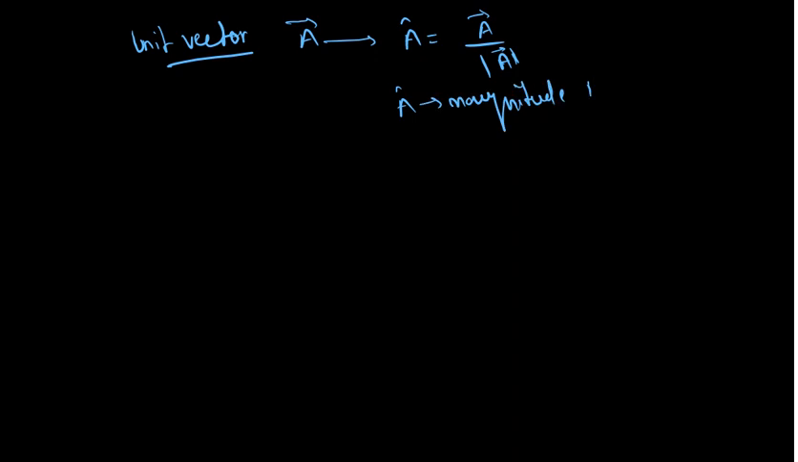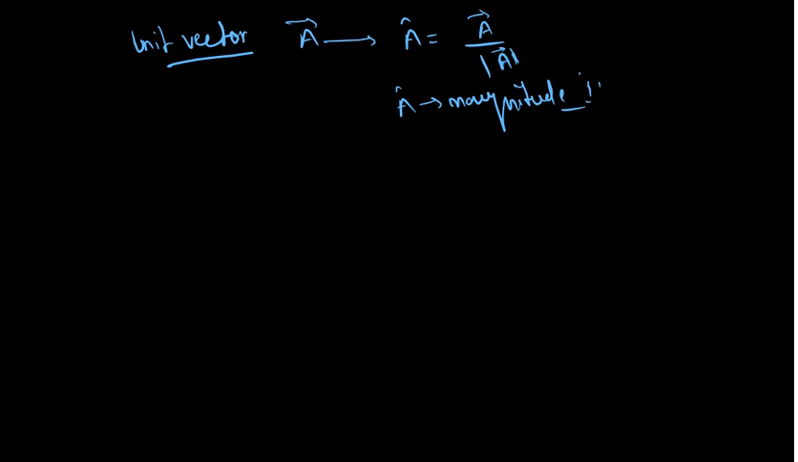Unit vector. Let's suppose there is a vector A. Its unit vector will be A cap, and it will be given as A vector divided by mod A. Let me write it correctly: A vector divided by mod A vector. So what you are writing is A cap, and its magnitude will be 1, or unity. That is why it is called a unit vector.